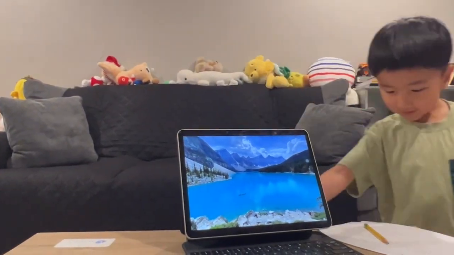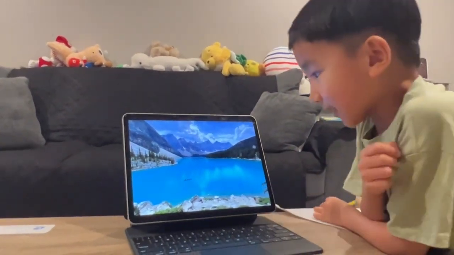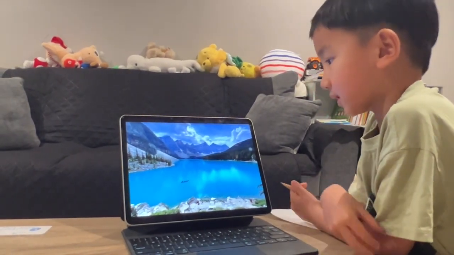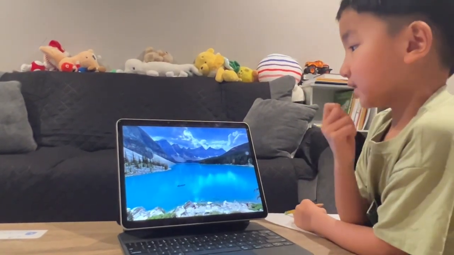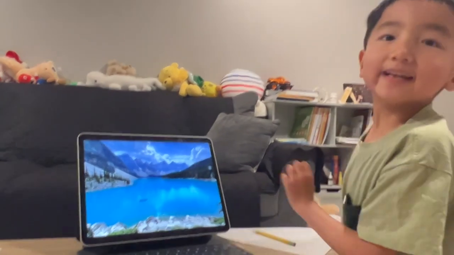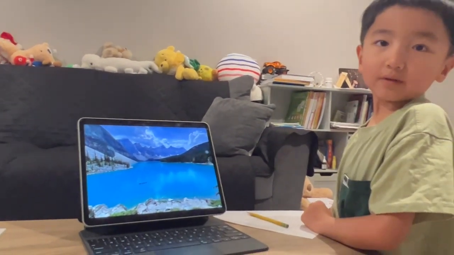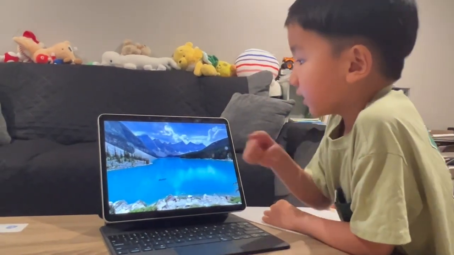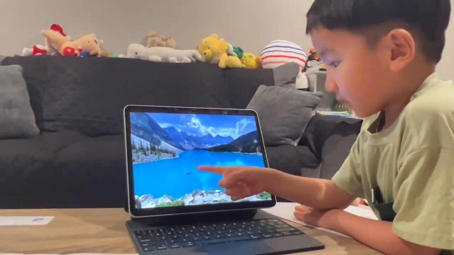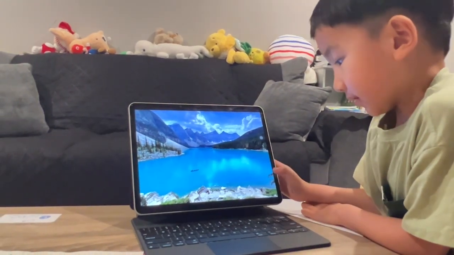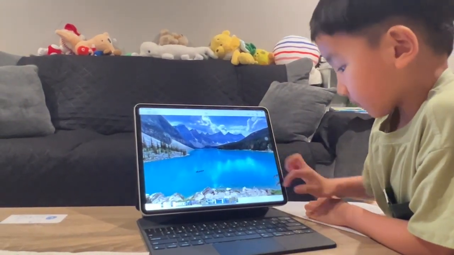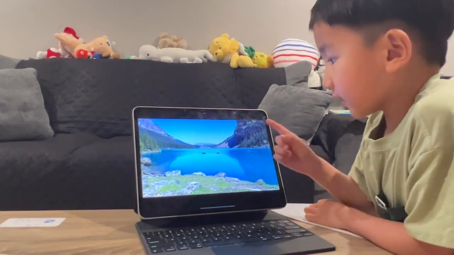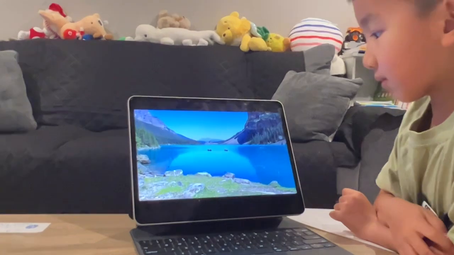And now for a lake, which is called Moraine Lake. Now, that lake is kind of like Tahoe, but it's kind of bigger. And if you've never heard of Lake Tahoe, it's a lake near Carson City, and it's really big. It's probably famous. Look at all those mountains in the back, and there's somebody probably canoeing there. And here's another picture. And also look at the trees, and look how blue the water is.